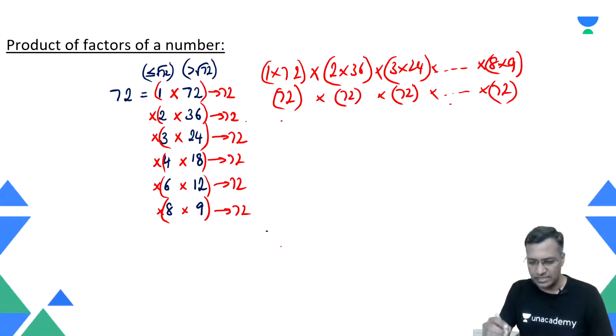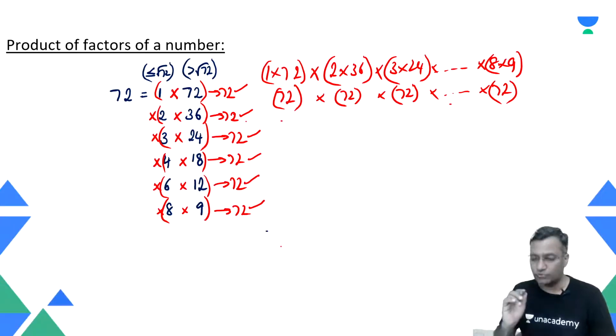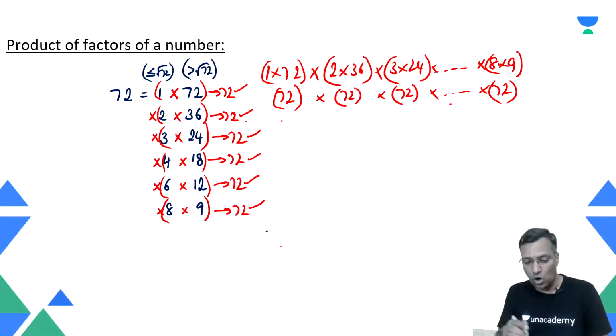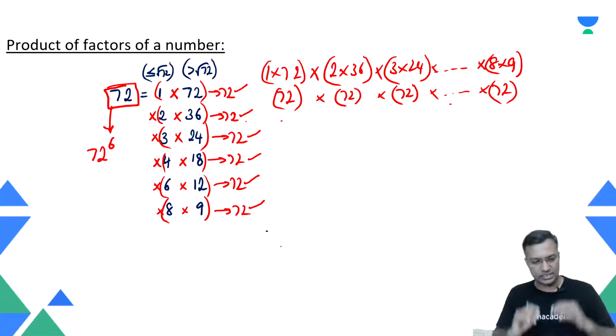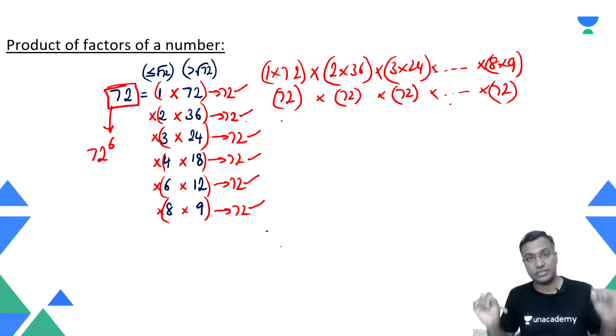You understand that 72 has been written 6 times: one time, second time, third time, fourth time, fifth time, and sixth time. Therefore, the product of all the factors of 72 is nothing but 72 raised to power 6, because you wrote it 6 times.